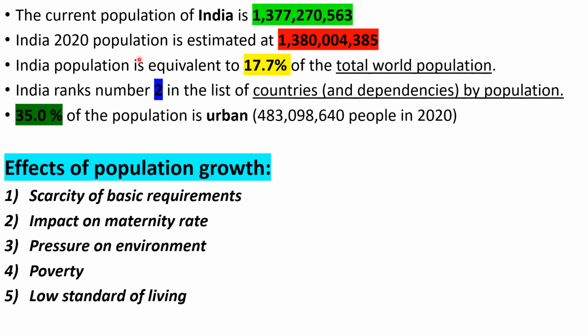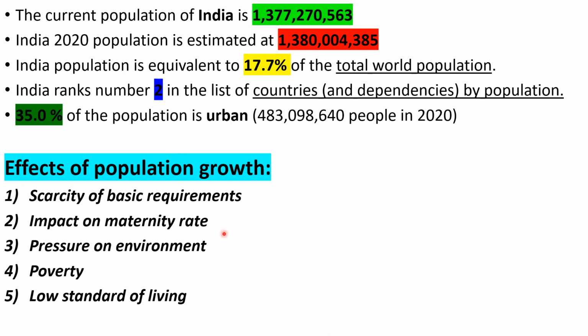India's 2020 population is estimated at 138 crores 4,385. As mentioned earlier, India ranks number 2 in the list of countries by population. 35% of the population lives in urban areas. The remaining percentage lives in rural areas.